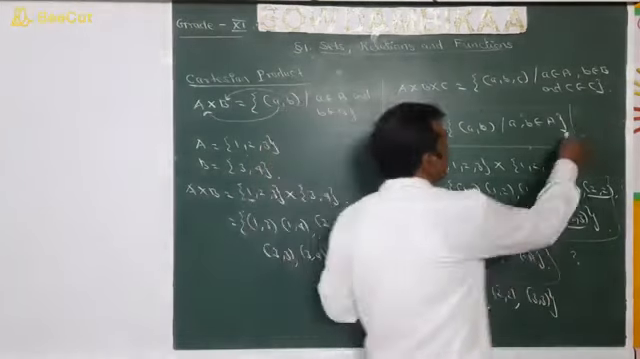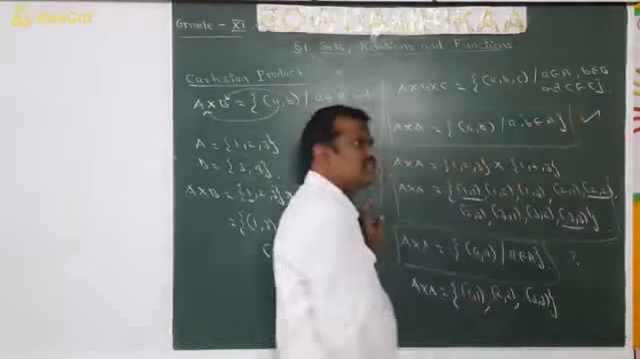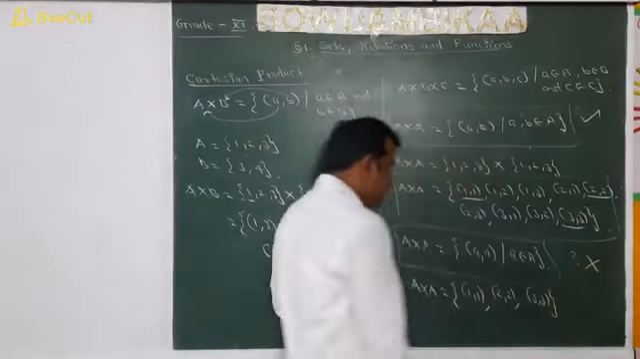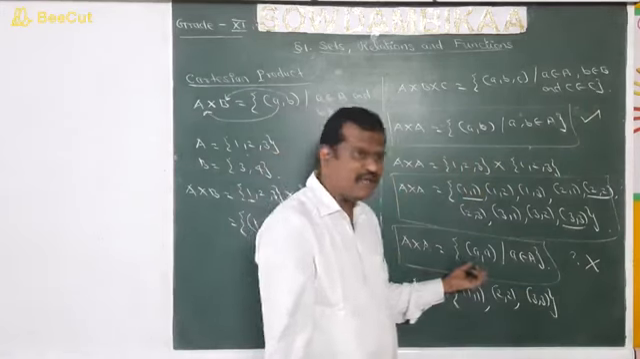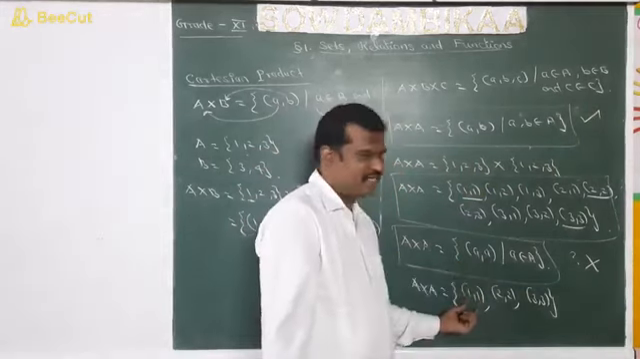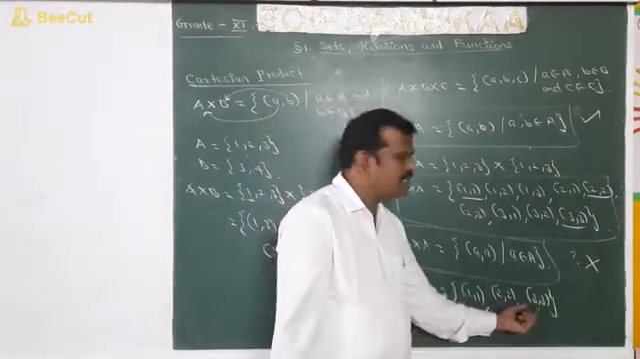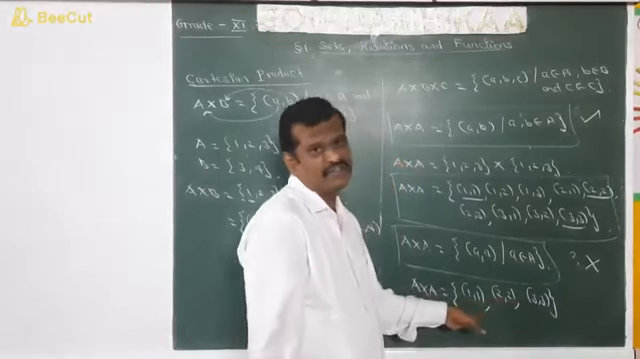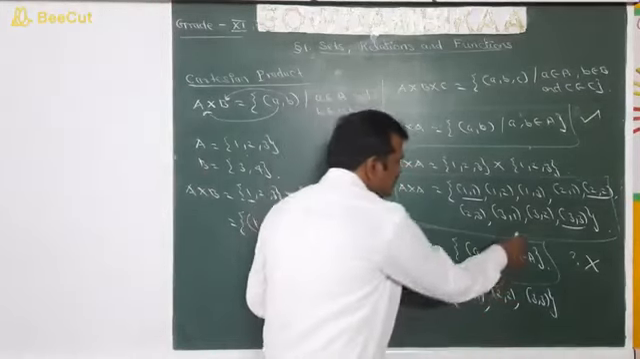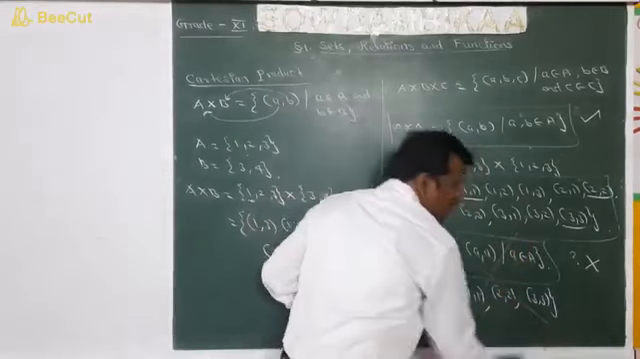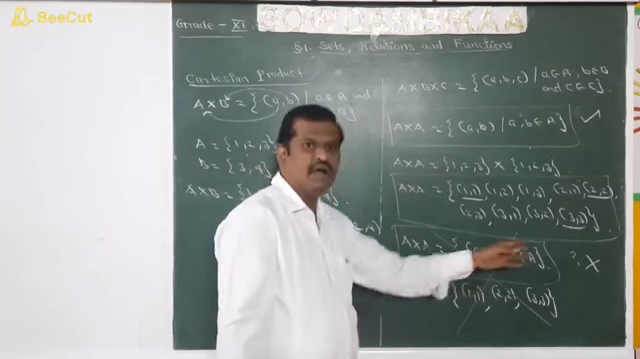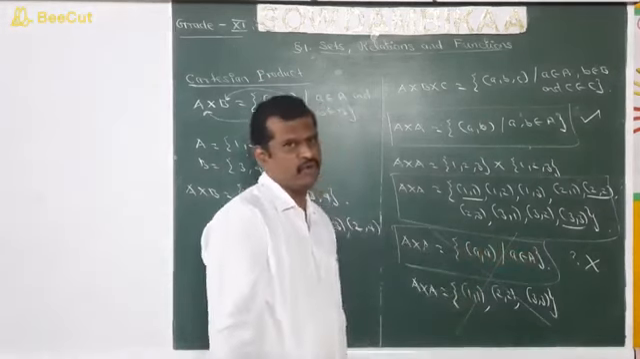Obviously this A cross A, the definition of this A cross A is only correct. This will not be correct because this includes only the equal ordered pairs, that is 1 comma 1, 2 comma 2 and 3 comma 3. Other ordered pairs will not be included in this definition. So obviously this definition is wrong. So this is the answer for the question asked in your textbook.